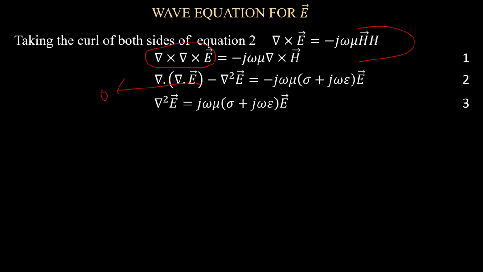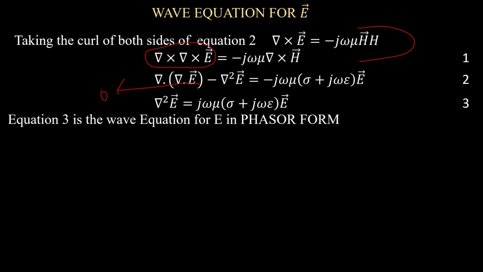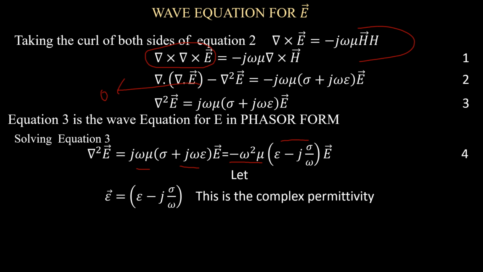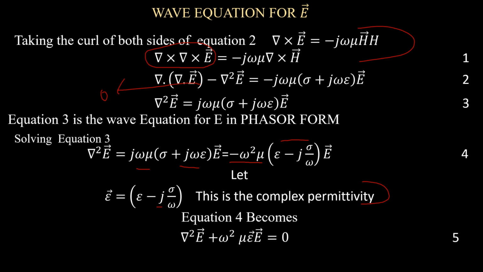Then if we do a little algebra here, first of all, this is going to be the wave equation for E in phasor form. If we do a little algebra, we are going to have this expression. You see, we have to pull j omega out of it, and it interacts with this to form this expression here. And this is what is left inside. It is going to be called our complex permittivity, because of the complex term here. And if we include that, equation 4 becomes this.